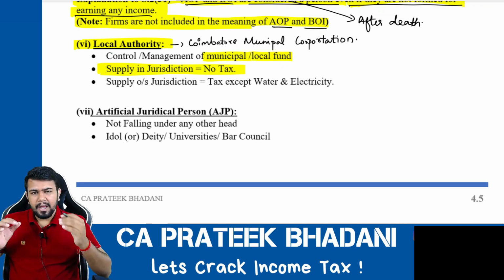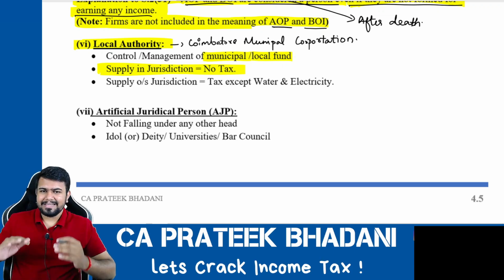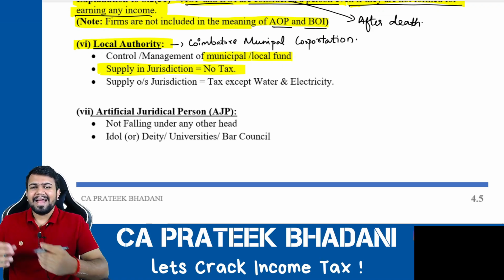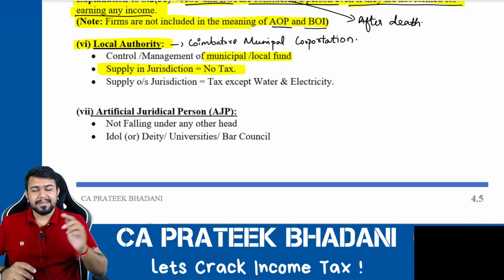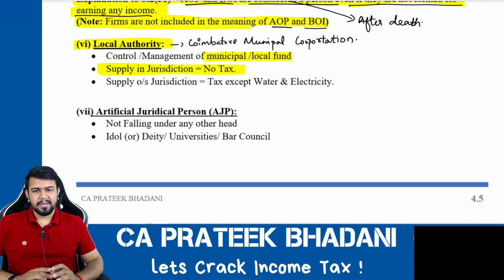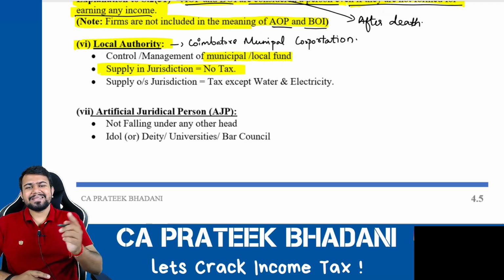However, if it goes to Chennai or Erode or Salem or Bangalore, and there does some business, supplying anything and getting some income, then such income is taxable under the Income Tax Act.